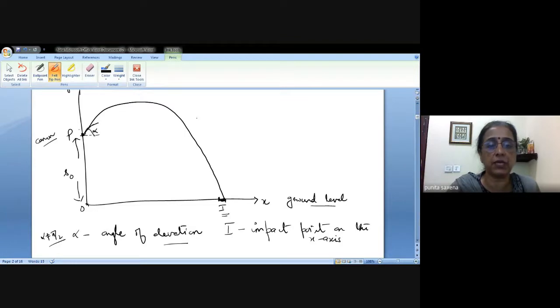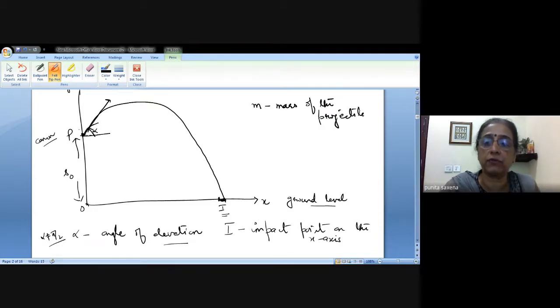I made it very broad, but it is not so broad as such. Okay, and this is your angle of elevation, alpha, which we are treating like that. Now let us assume this particle has been fired from here, so it has some mass. So let m be the mass of the projectile, and we know that the projectile is nothing but the particle that we have fired. We are calling its mass m.